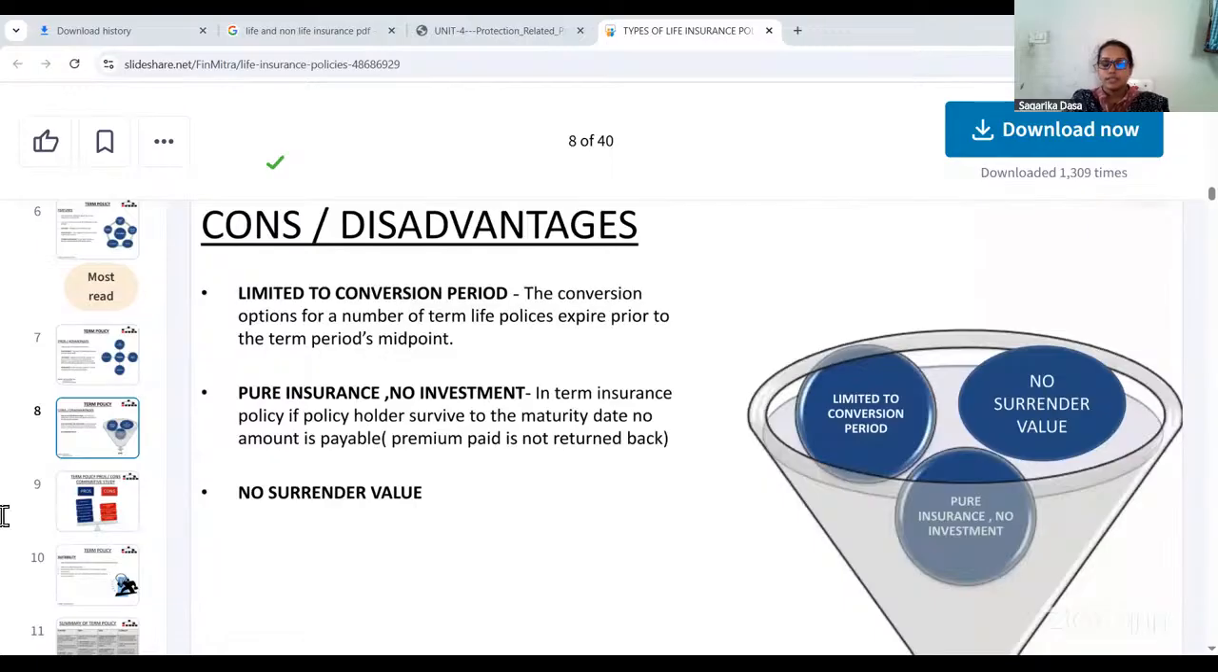Now disadvantages. Now when we see the disadvantages, limited to conversion period. అంటే మనం ఎంత పీరియడ్ కి అయితే ఈ పాలసీ తీసుకుంటామో అంత పీరియడ్ కి మాత్రమే ఇది మనకి ఉపయోగకరంగా ఉంటుంది. So it is limited to the conversion period.